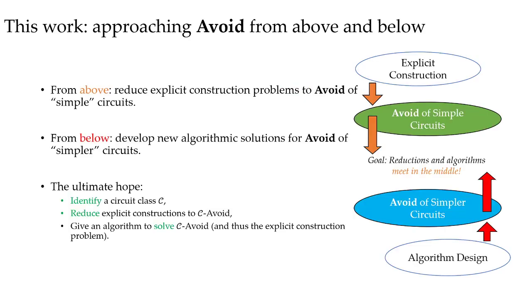In this work, we try to study avoid from two directions. On the one hand, we want to reduce more explicit construction problems to avoid of simple classes. On the other hand, we aim to understand for which classes of circuits we can solve avoid efficiently. Ultimately, we would like to identify a circuit class C. Our hope is that C can be expressive enough so that we can reduce explicit constructions to C avoid. At the same time, C should be simple enough so that we can develop an algorithm to solve avoid, and thus solve the explicit constructions.